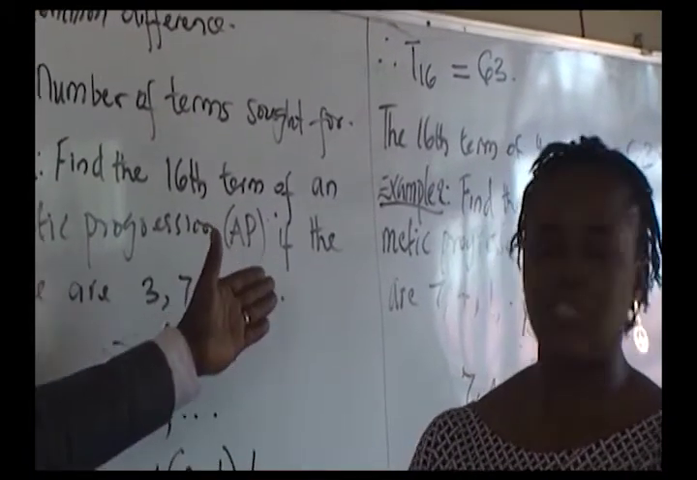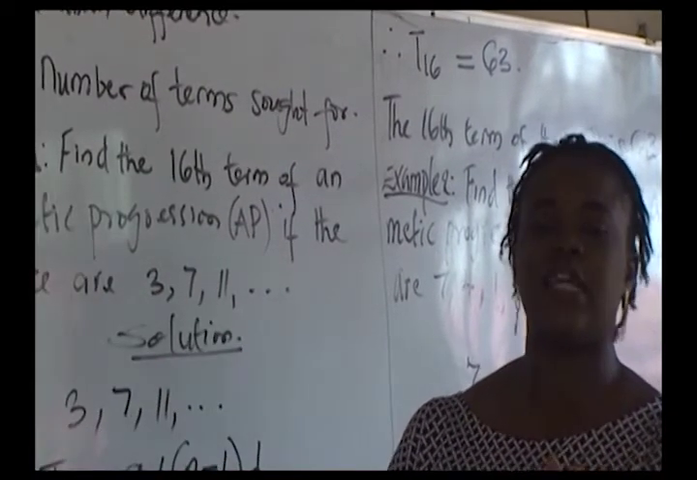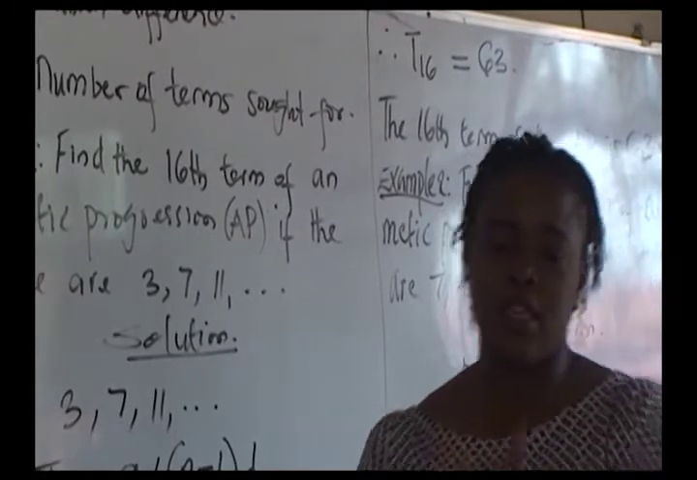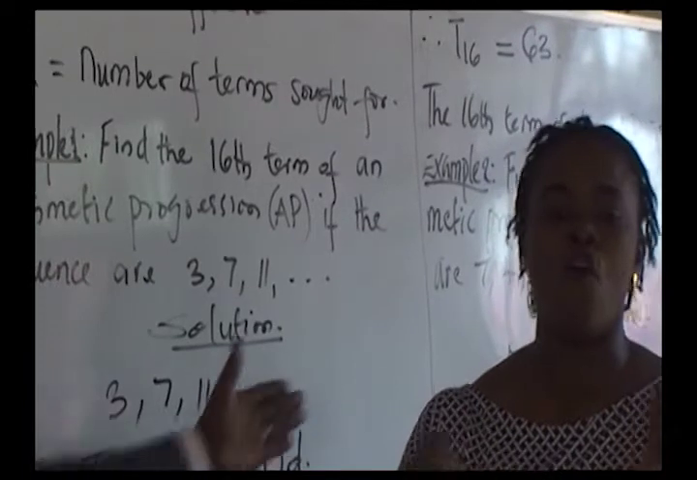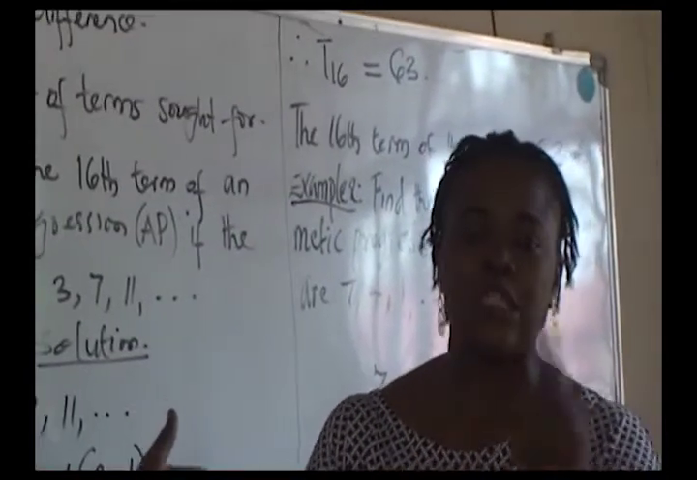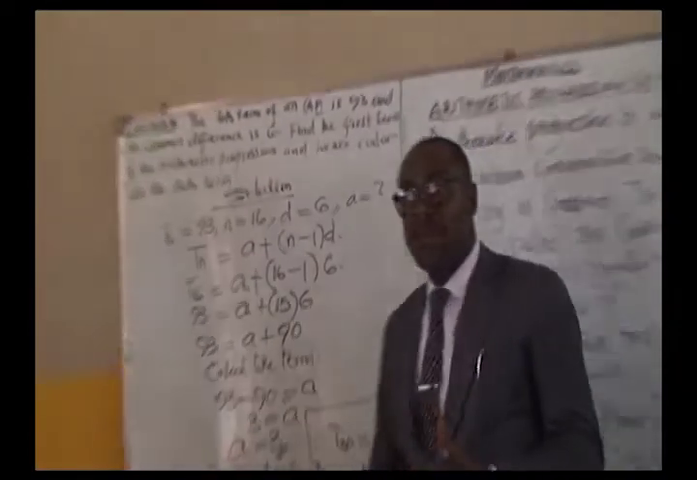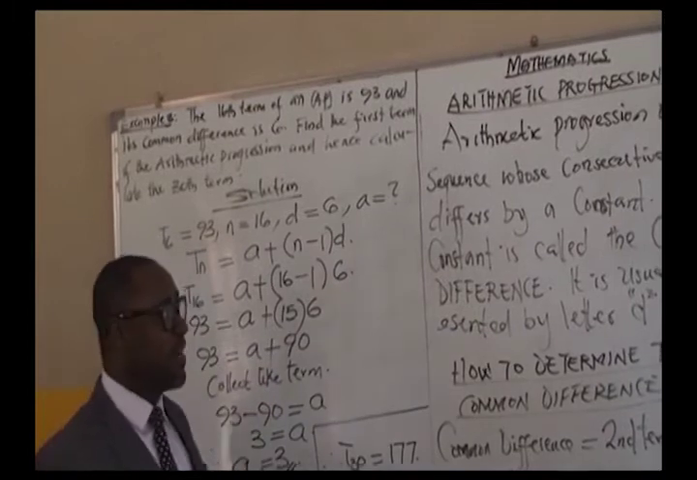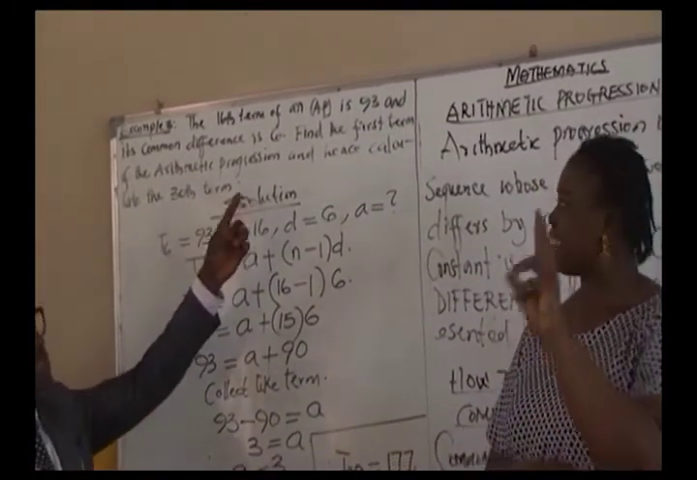Example 2 is similar. The difference is that the sequence was in decreasing order, and that's why we have the negative answer, minus 65. So follow the procedure for example 1, and you get example 2 correctly. Meanwhile, I round up with this last one, which was a bit different from the first 2 examples. We discovered that the 16th term of an arithmetic progression is 93.